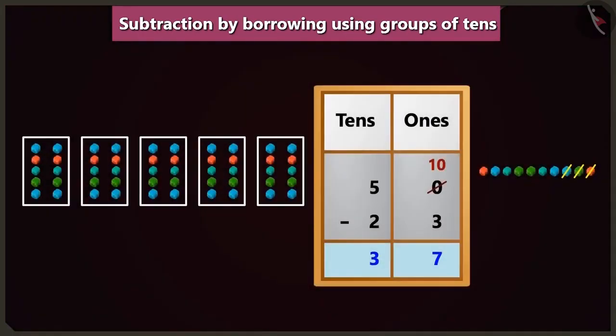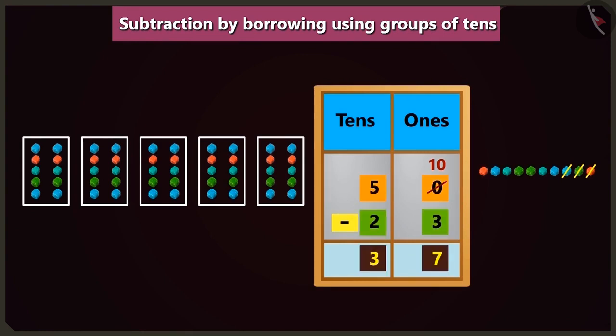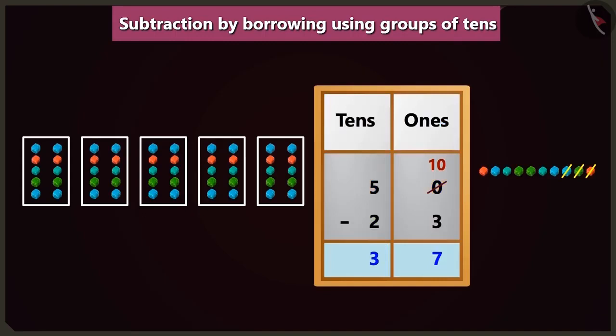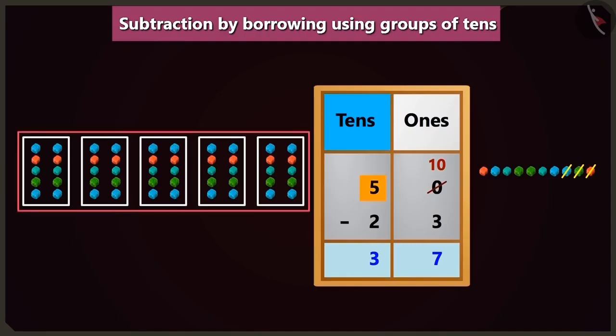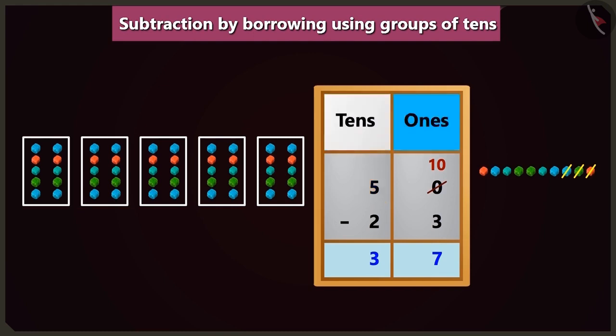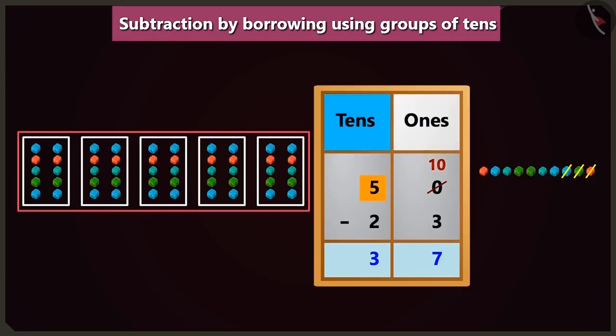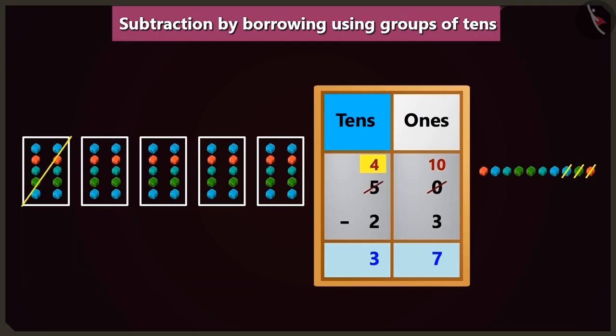Look here, I did 50 minus 23 with the help of the table of ones and tens, and I got 37 as the answer. Oh, Chichi, look here carefully. You borrowed 1 ten from 5 tens of the box of tens and wrote 10 ones in the place of ones. But you forgot to subtract 1 ten from 5 tens in the box of tens. Oh yes, you are right, Choo-Choo.